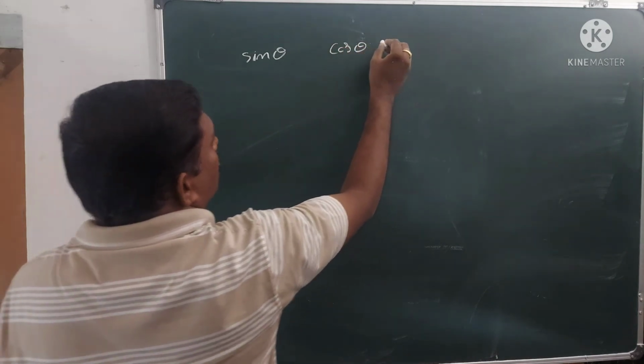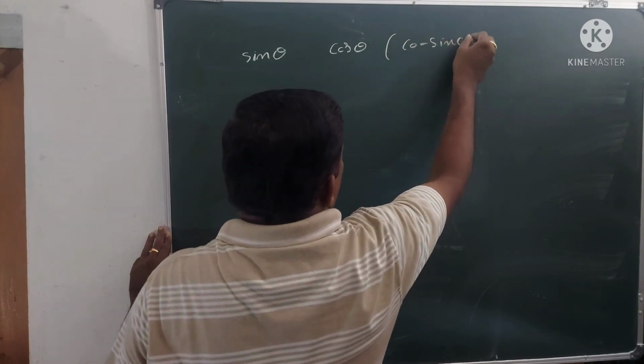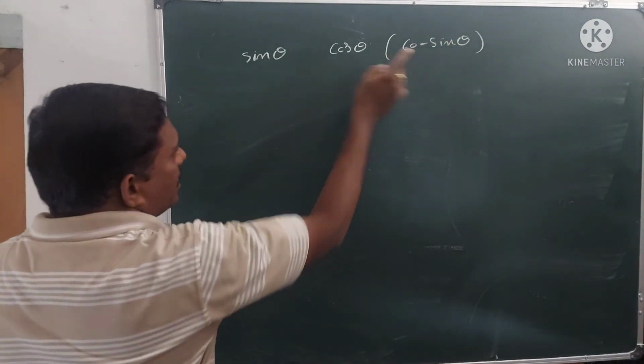Cos theta is nothing but cosine theta, where co is added.